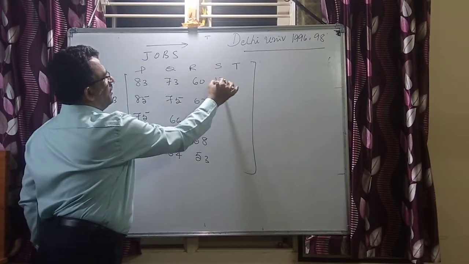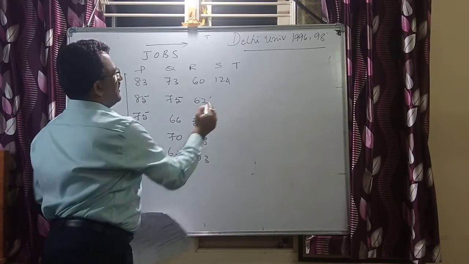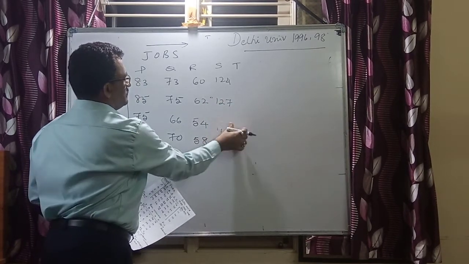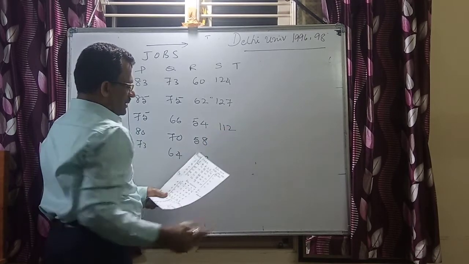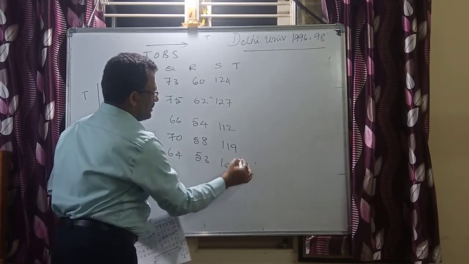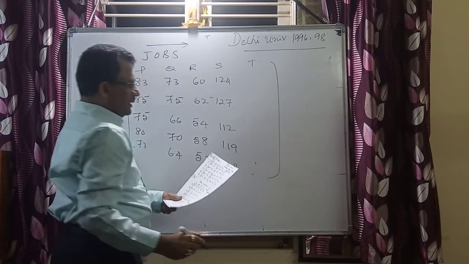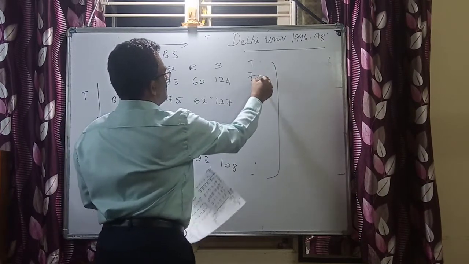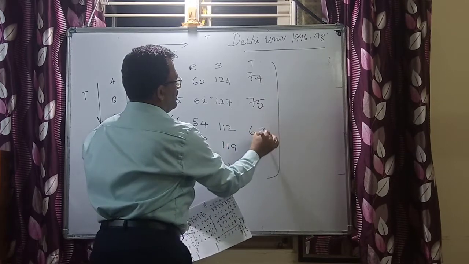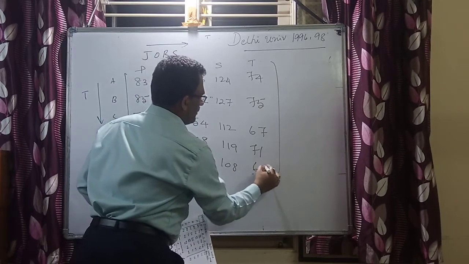Next 124, 127, 112, 119, 108. Now for the T series, it is 74, 75, 67, 71, and then 65.